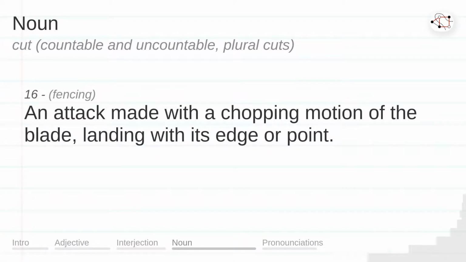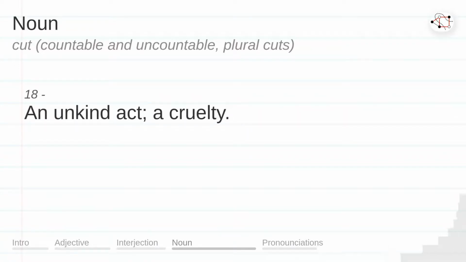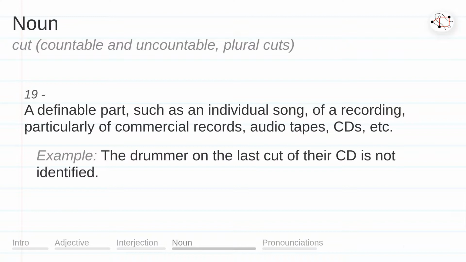An attack made with a chopping motion of the blade, landing with its edge or point. A deliberate snub, typically a refusal to return a bow or other acknowledgement of acquaintance. An unkind act, a cruelty. A definable part, such as an individual song, of a recording, particularly of commercial records, audio tapes, CDs, etc. Example. The drummer on the last cut of their CD is not identified.